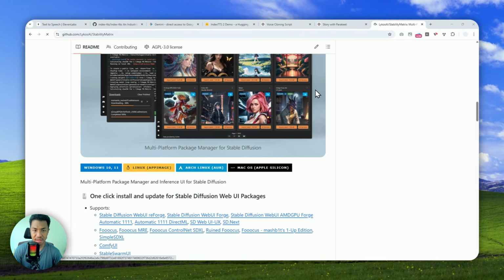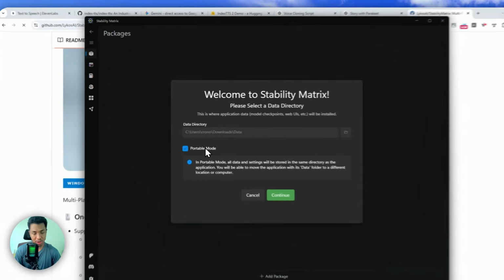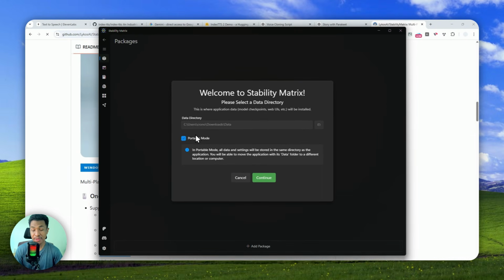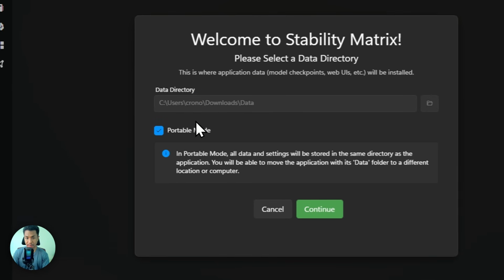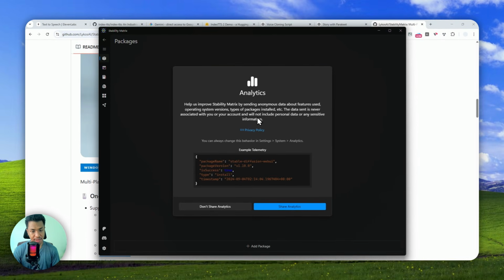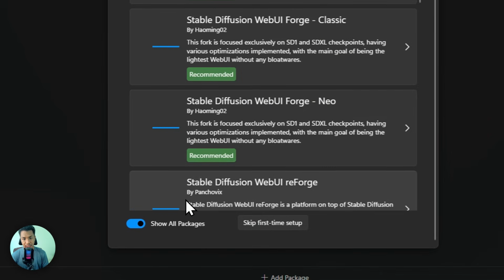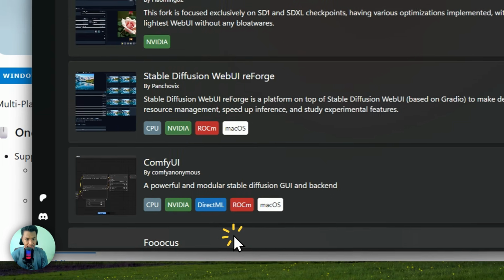The onboarding process is quite simple. Basically, they're going to ask you if you want to use portable mode or regular mode. I honestly recommend using the portable mode because this will simplify the storage because it will download lots of files, lots of components, and I think it makes sense to store everything within the same directory, which is basically the portable mode. Now you can click continue. You can share or not share analytics, that is optional. I'm going to click don't share, and you can skip first time setup. There you go.